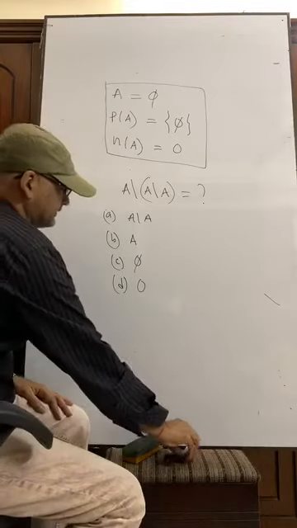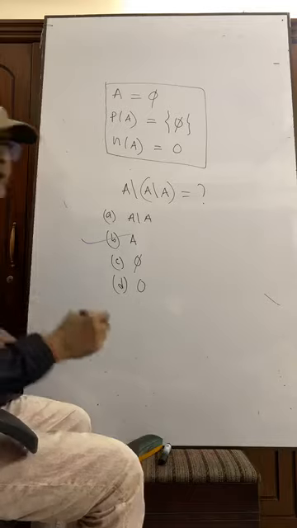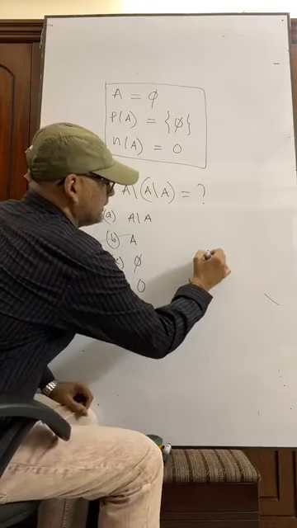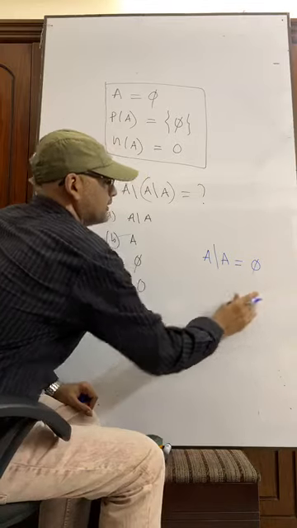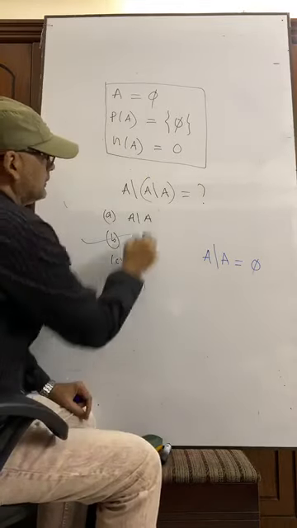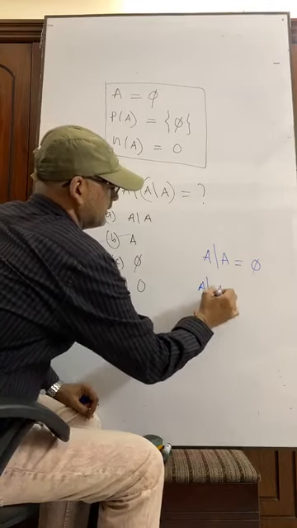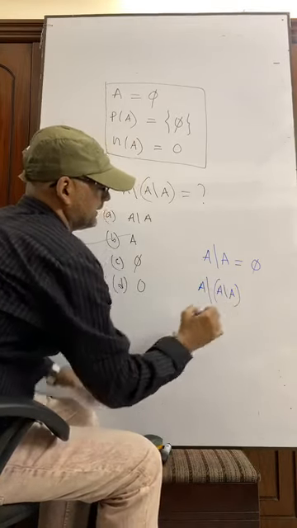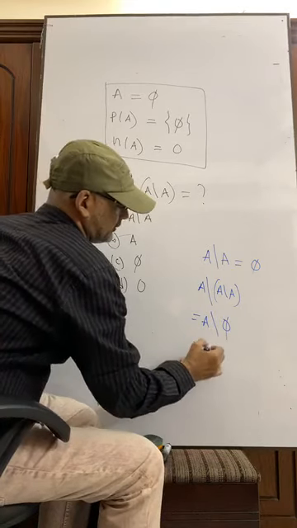Its answer is B. You know why? This is equal to empty set. So we can put here the value, that is equal to A.